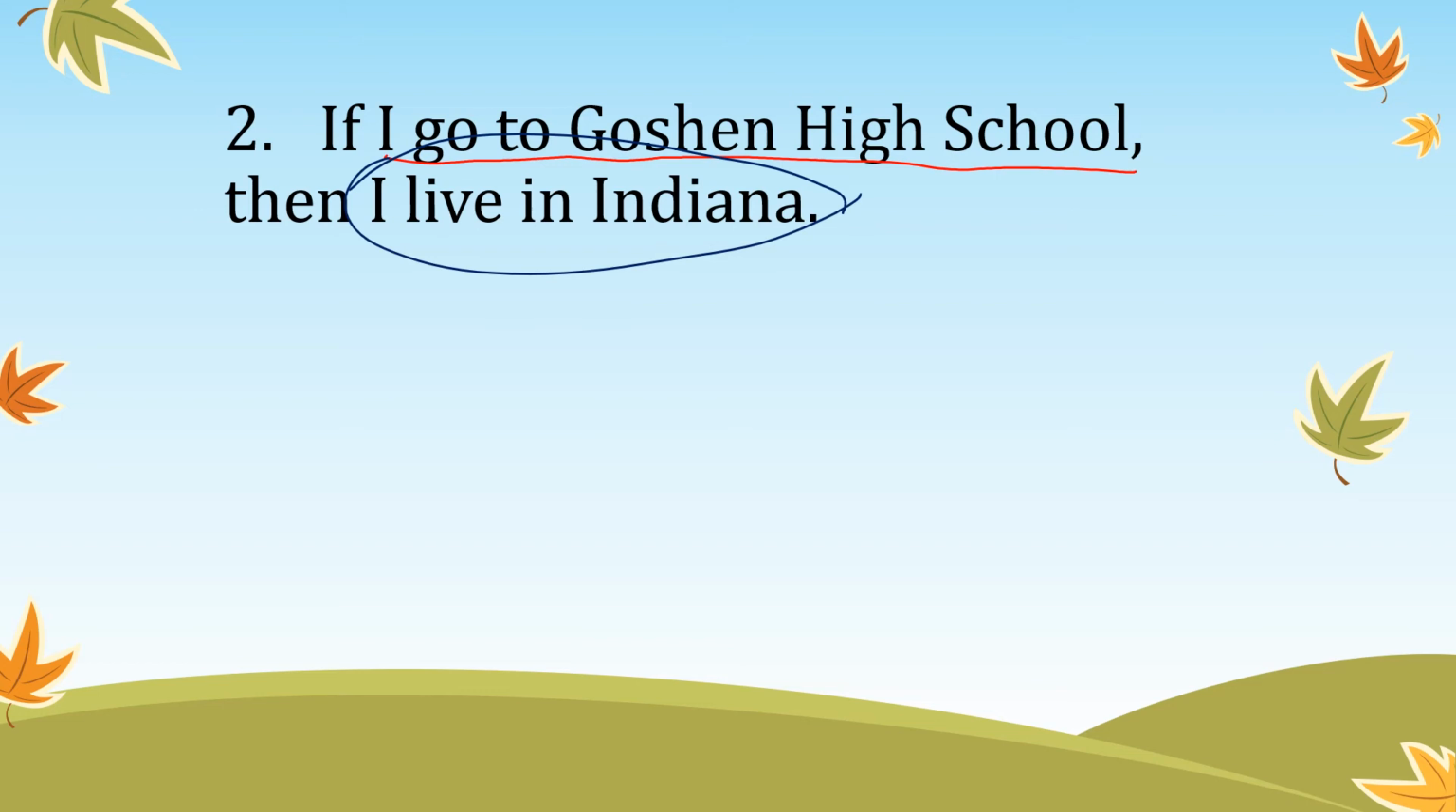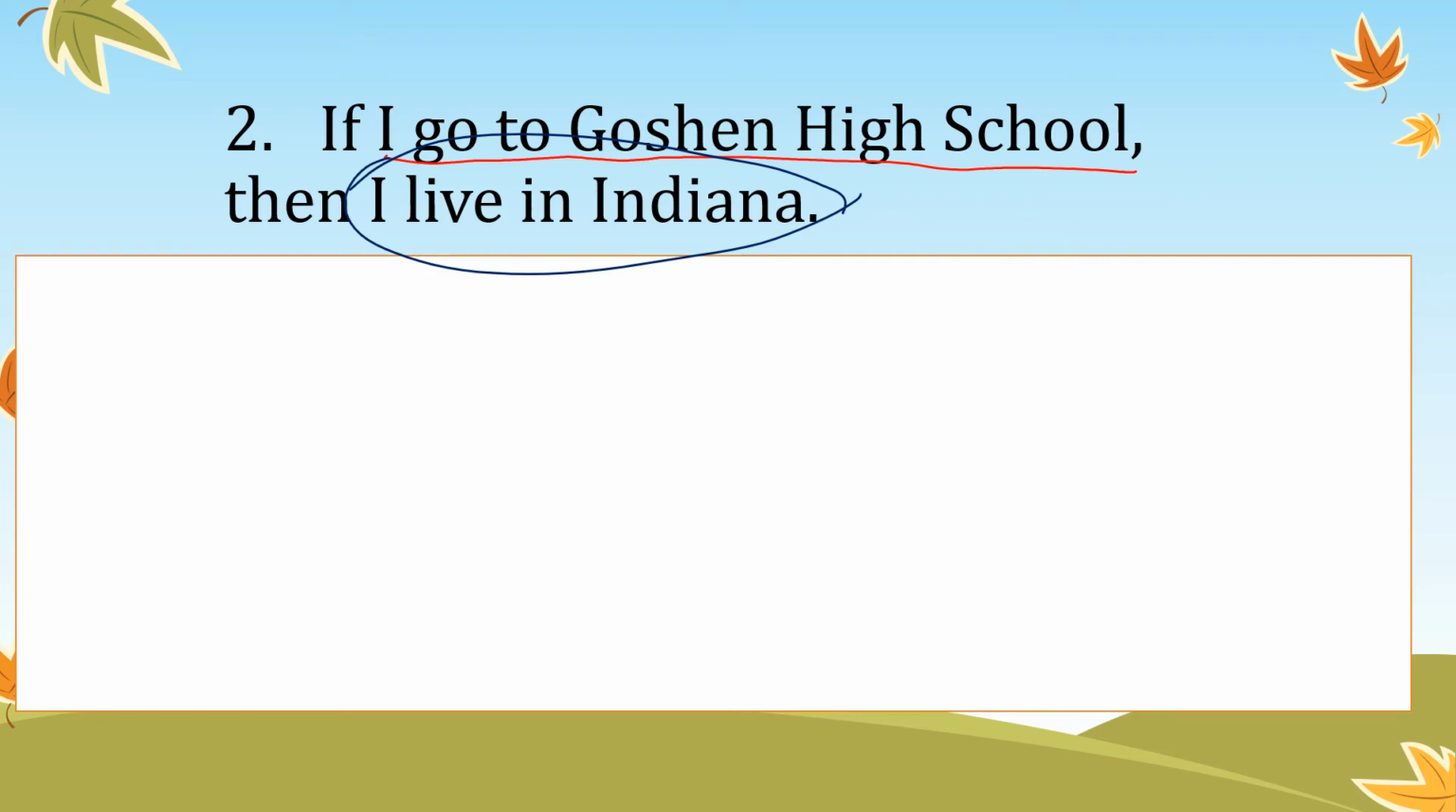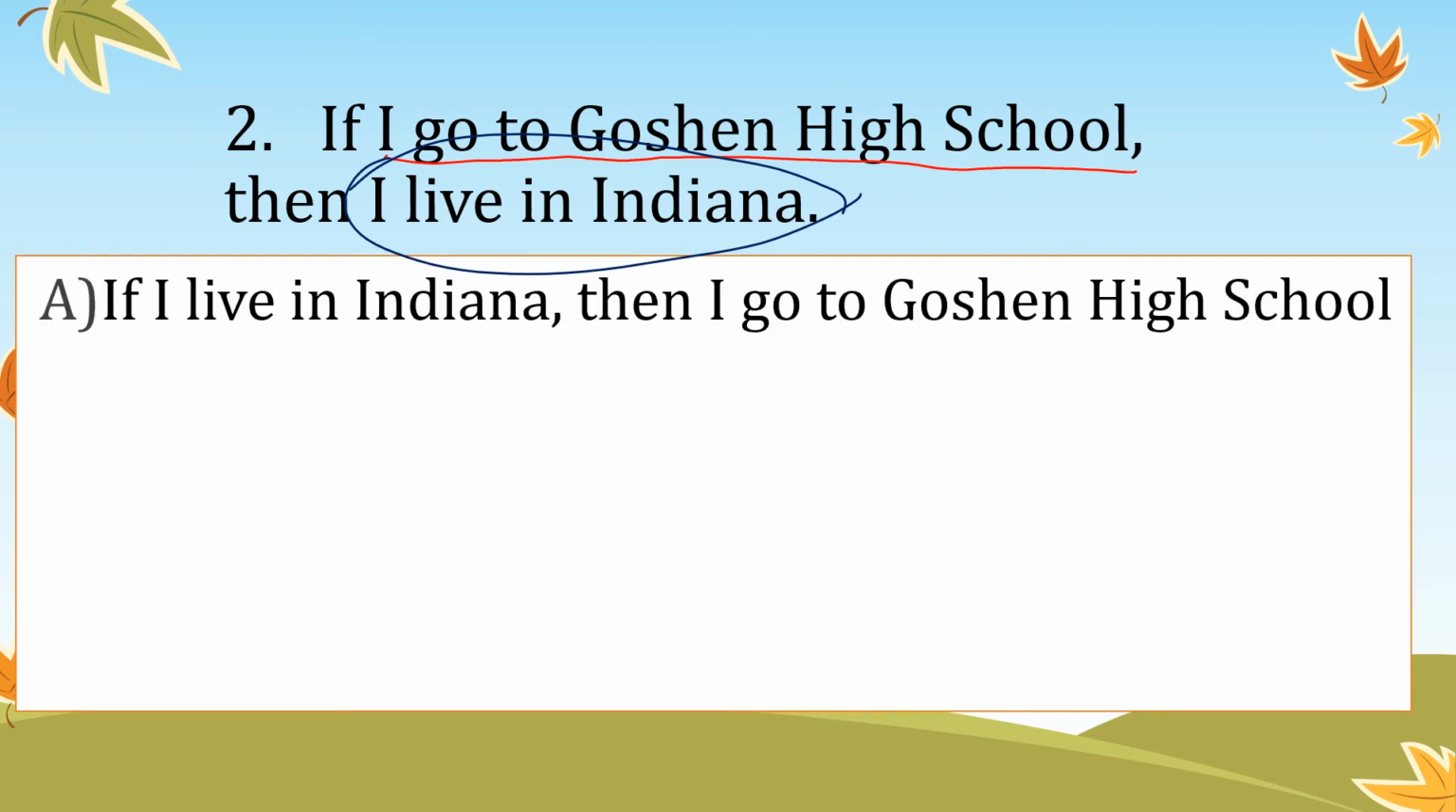Okay, so for A, you write the converse, which you flip your conclusion and your hypothesis. So you have, if I live in Indiana, then I go to Goshen High School. For the first one, if I go to Goshen High School, then I live in Indiana, that's true. For A, if I live in Indiana, then I go to Goshen High School. Does everyone in Indiana go to Goshen High School? The answer is no, so this converse is not true. So that means that for my biconditional, I need to write not reversible because my converse is not true.